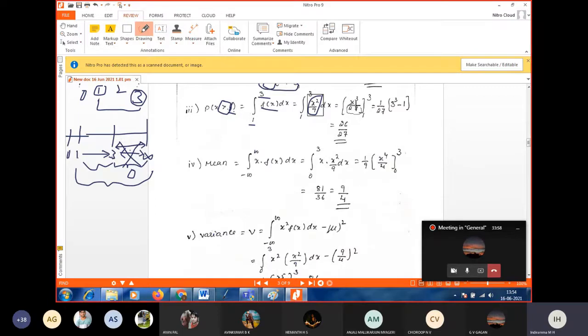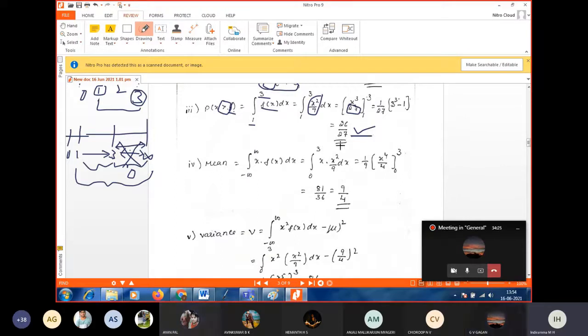9 3s are 27. So apply the limit 3 and 1. Upper limit is 3, 3 cube, minus lower limit is 1, 1 cube. So 3 cube means 27 minus 1, that is 26 by 27. Clear? Is it clear? Yes, ma'am.